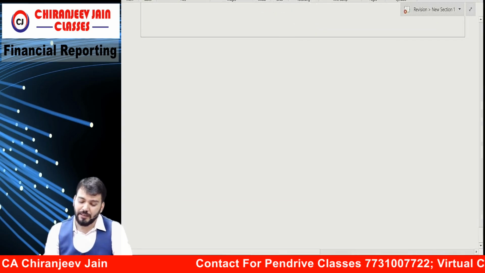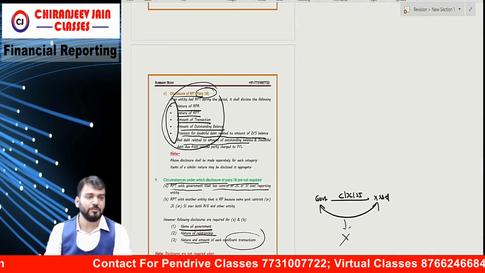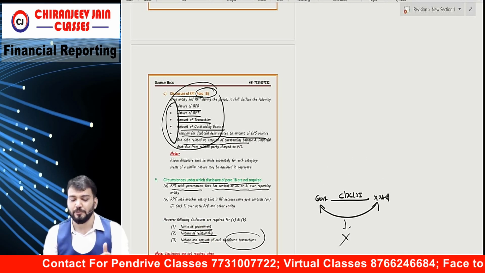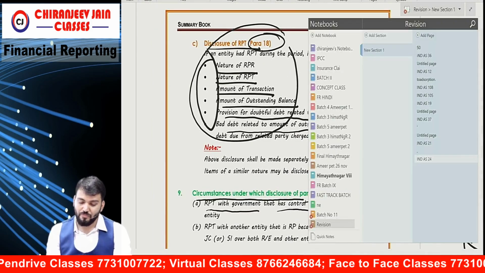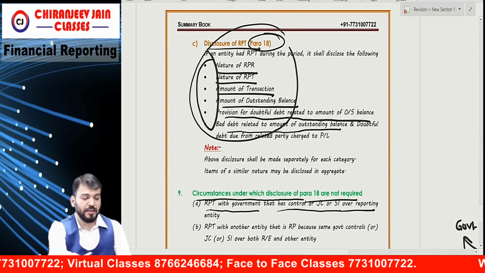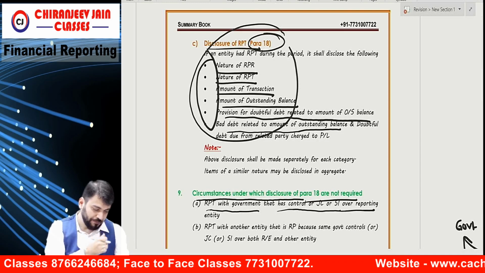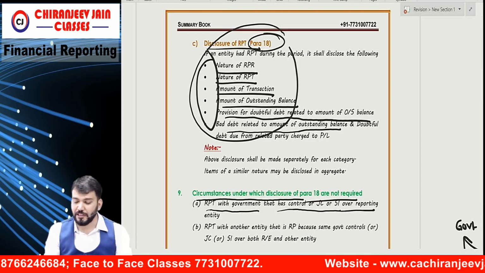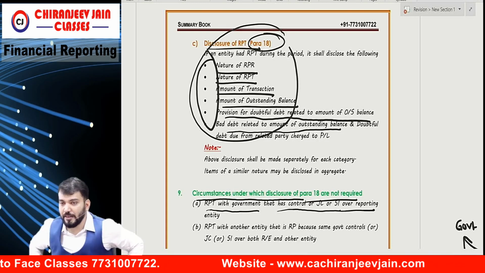Understood? This covers Ind AS 24. All points I have covered. There are some questions you can practice because they are related to this concept only. Understood? So we have completed Ind AS 24 also. Correct? Now we'll start the financial instruments chapter.